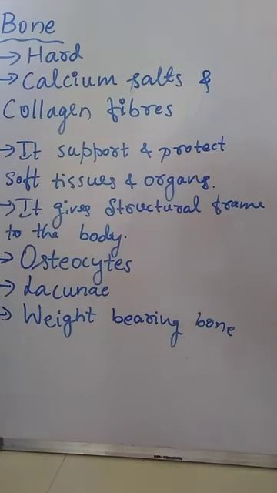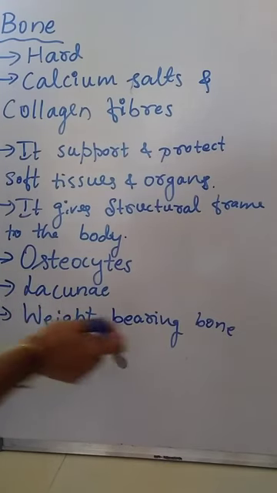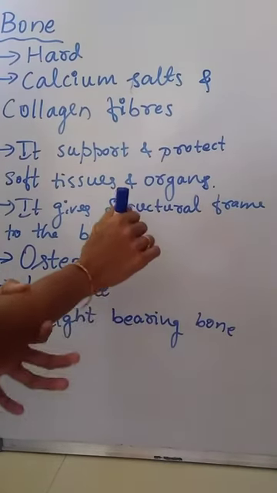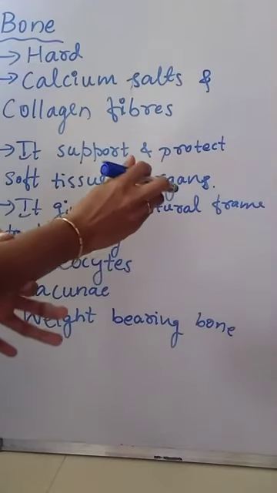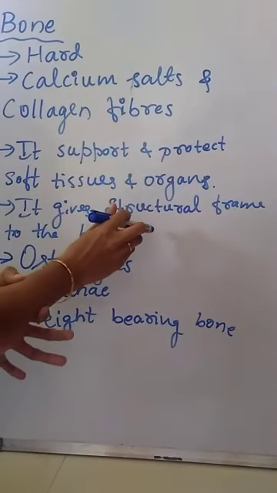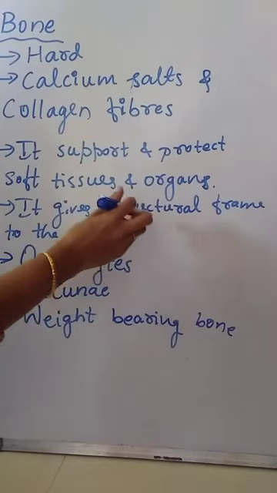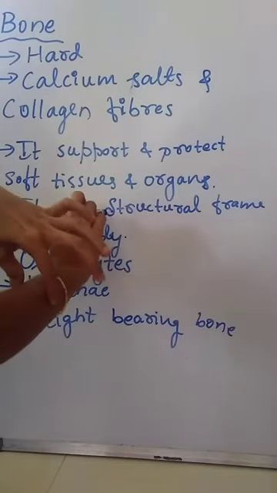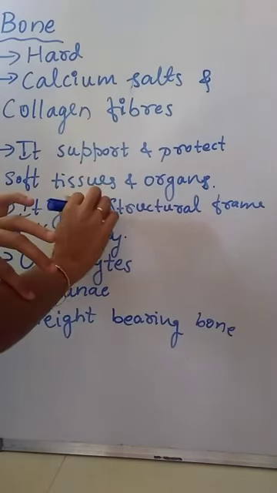Bones interact with the skeletal muscles which are attached to them, thereby helping in movement. For example, here bones are present, and to these bones skeletal muscles are attached.